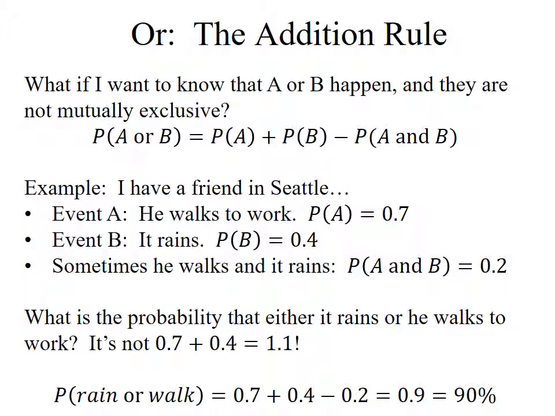So if I just add up the 70% plus 40%, I'm going to catch that 20% twice. Well, that doesn't make any sense. So I add up the 70% chance that he walks to work, the 40% chance that it rains, and then I subtract off the chance that both are going to happen, because that 20% is included in both the 70% and the 40%. I subtract that off, and therefore, based on this data, there is a 90% chance that either it rains or he walks or both. 90% chance that it rains or he walks.